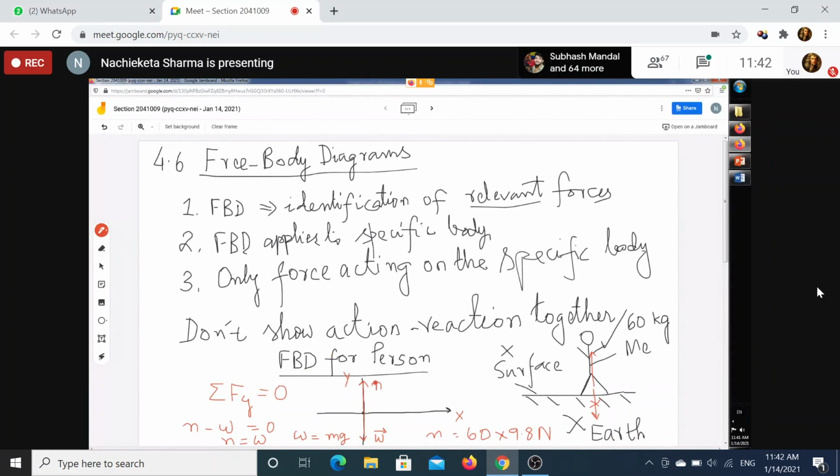Is the normal force always equal to weight? Because in this problem you see that the normal force is equal to weight. So I wrote N is equal to 60 into 9.8 Newton. So can I say that the normal force is always equal to weight?